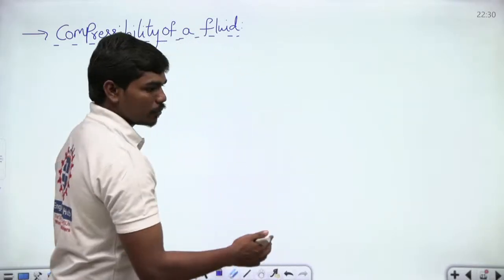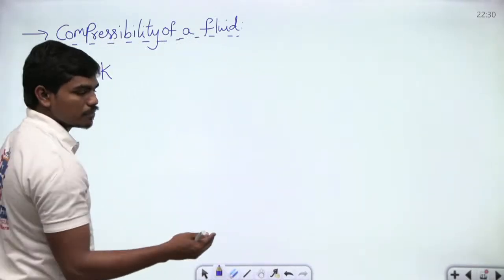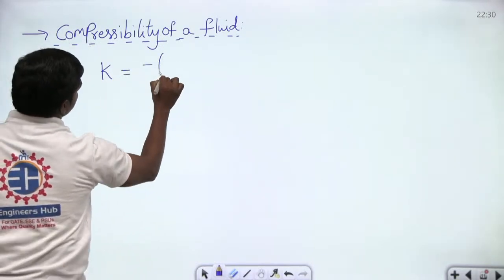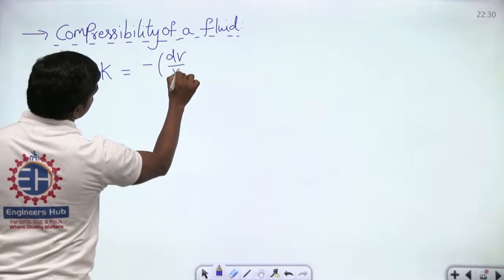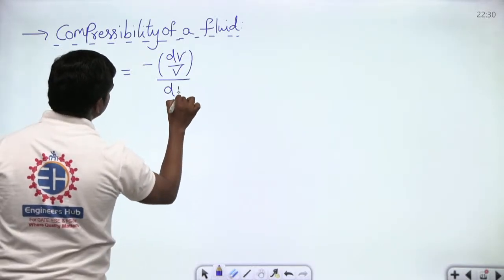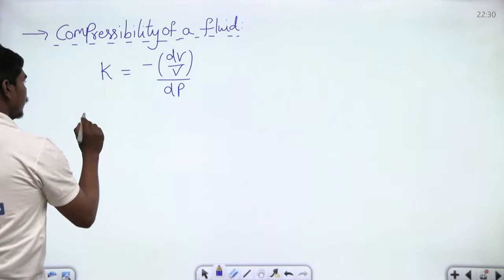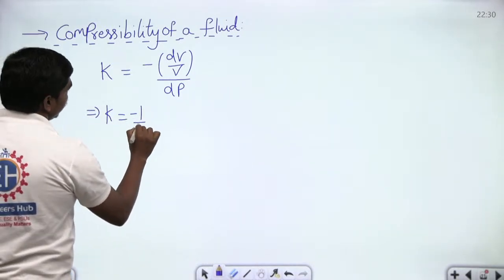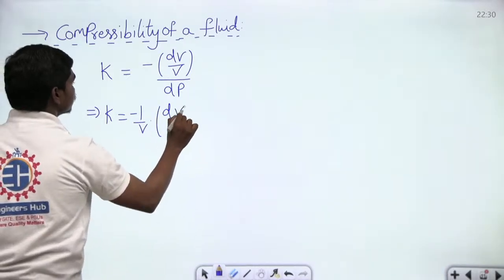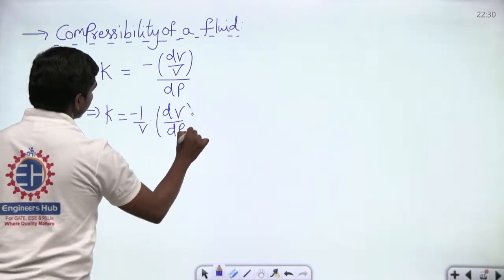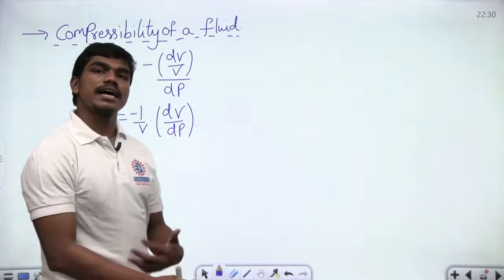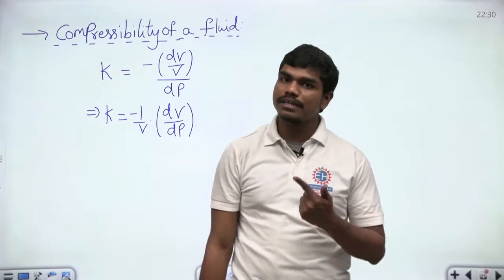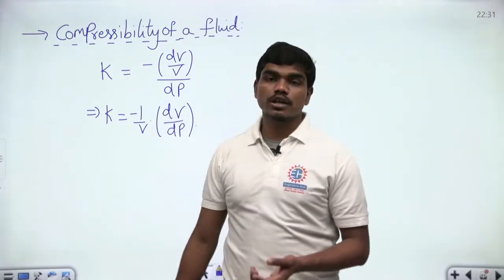Fine. So let us talk about the compressibility of a fluid. K is given by minus dV by V upon dP, and generally we write this as K equals minus 1 by V into dV by dP. Practically, liquids are incompressible, but gases are a bit compressible. So let us see certain cases of gases.